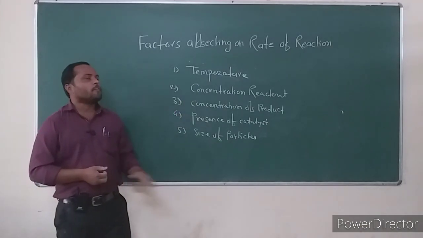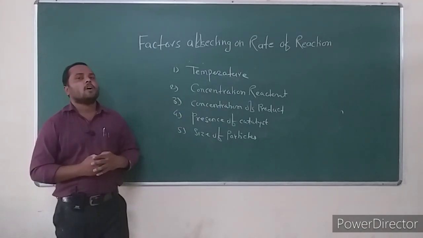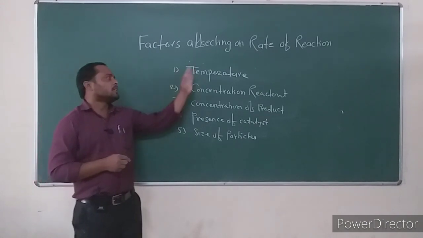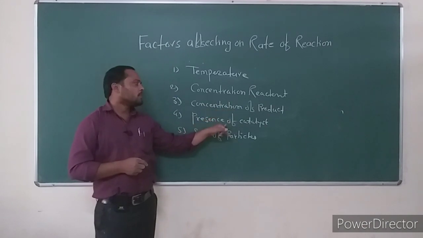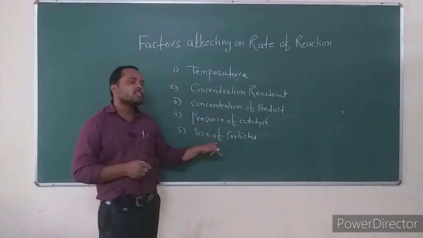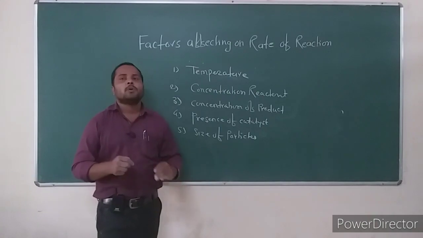These are the 5 factors which are affecting the rate of chemical reaction: temperature, concentration of reactant, concentration of product, presence of catalyst, and size of particles. Now, today we stop.